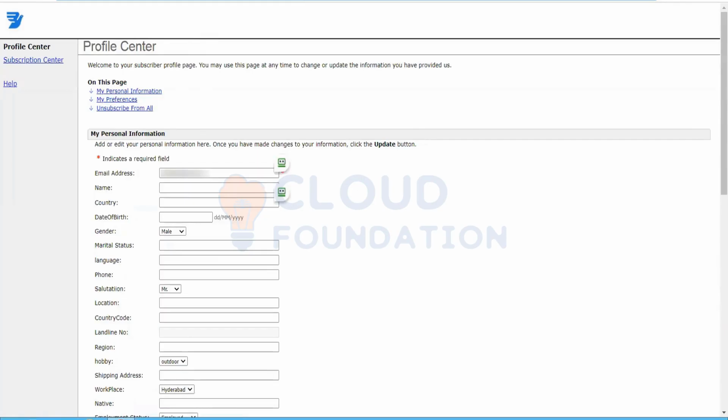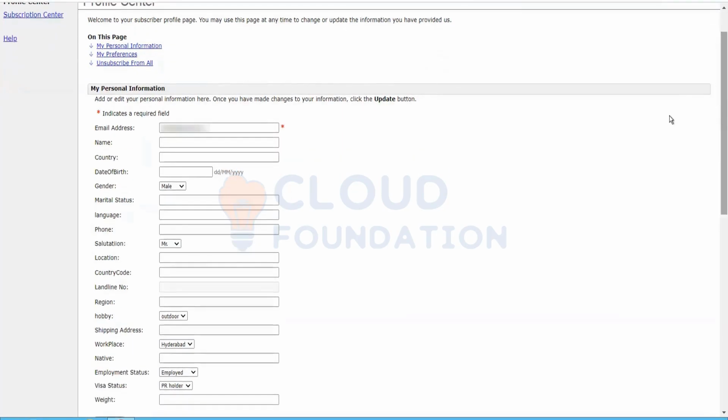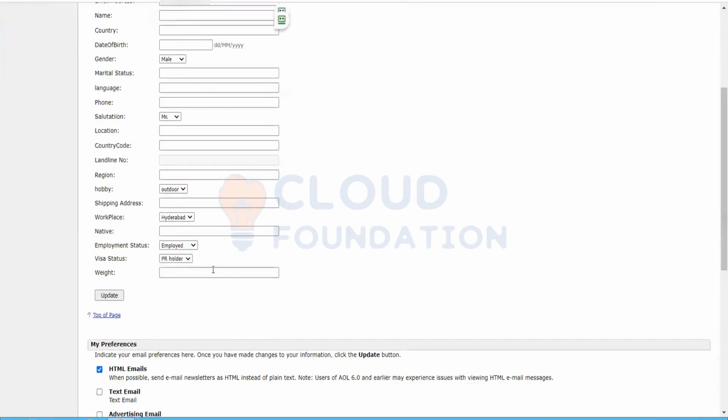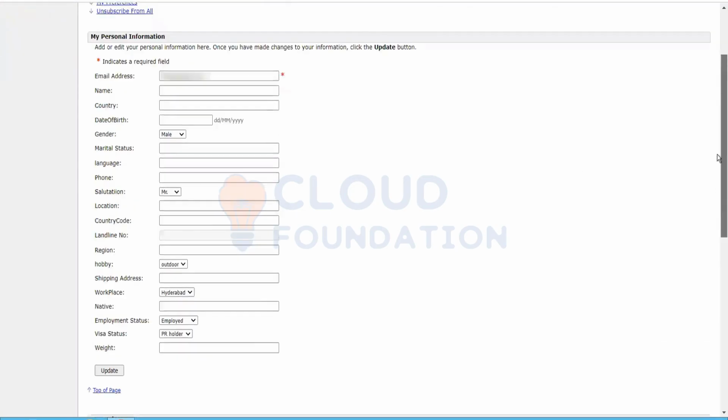We have this query string. This long query string contains the information about the subscriber. All this information is getting passed using this query string. If I open the preference center page using my subscriber, then it will show my information, right? My email address and all the things. Whatever changes I make over here will be updated in this particular subscriber.